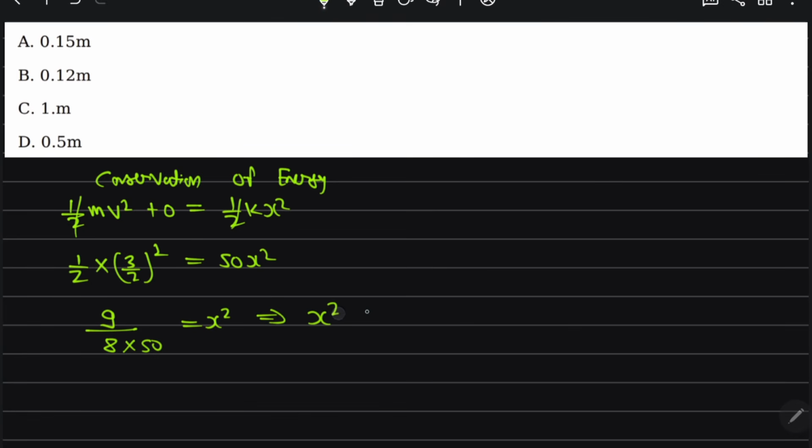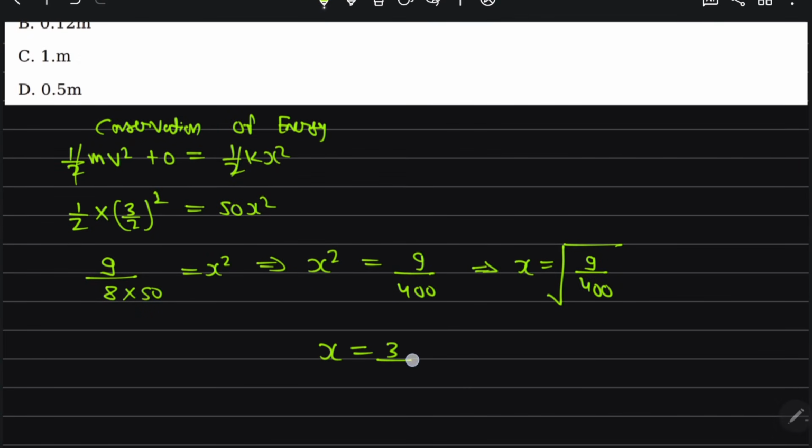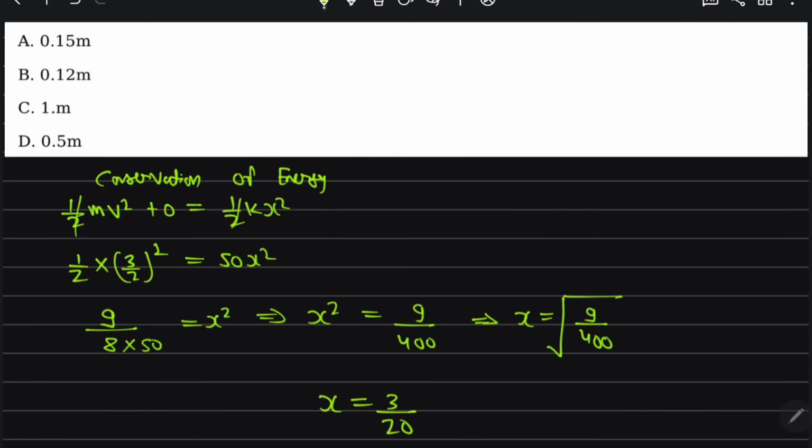So x square comes out to be 9 by 400, and x is under root 9 by 400, which is 3 by 20. Dividing 3 by 20 comes out to be 0.15 meter. So option A is correct.